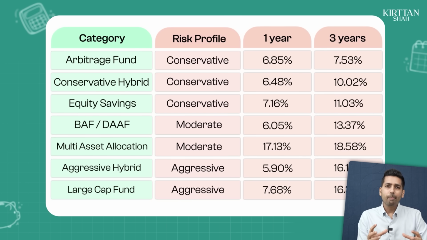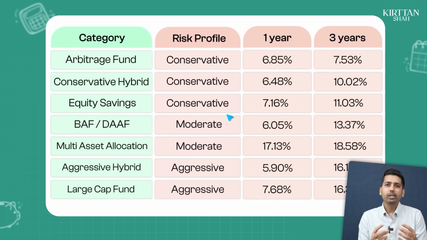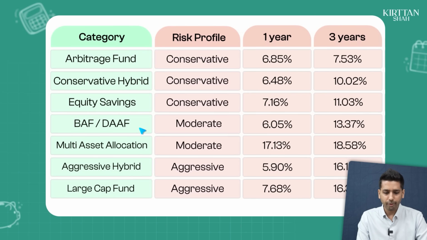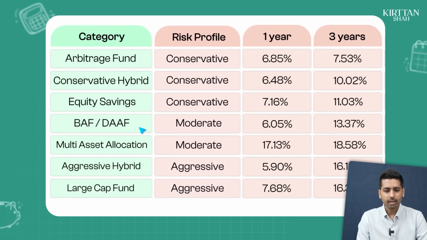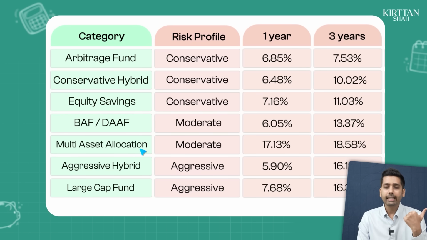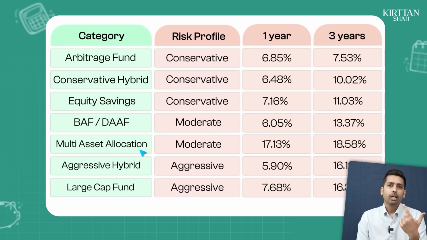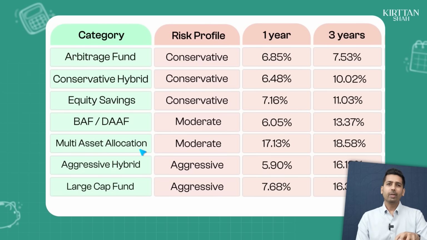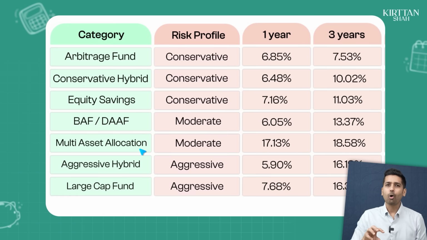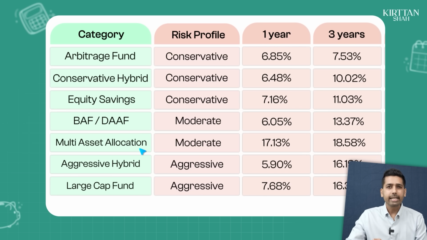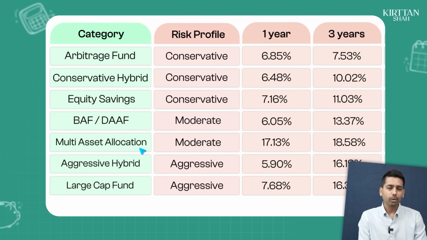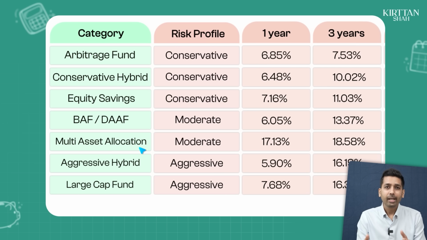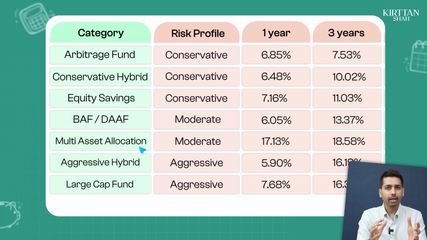Now, like how we compared 3 funds when we spoke about conservative, we will now compare 2 funds if you are a moderate risk profile investor. There are 2 funds that you want to consider. First is the balance advantage fund and the second is the multi-asset allocation fund. Now, who is this for? First, of course, if you are a moderate investor. But if you are an investor who's been investing in 2-3 year fixed deposits or 2-3 year bonds or NCDs, this is the perfect replacement for you. Or also, if you are somebody who has lately got excited and wants to do gold and silver, these are the funds that you want to focus on, and I'll tell you why.